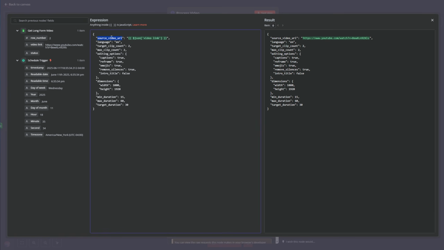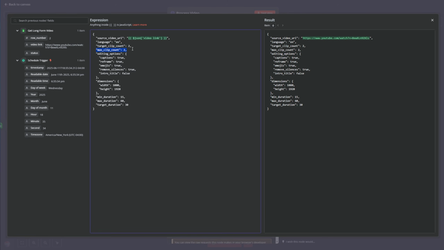First, it gets the source video URL and it's defined on our Google Sheet. So I just dragged and dropped this here. Let me remove it so you can see how it was done. It was like this. I just drag and drop this here and that's it. It's populated on the right. Now we set up the language and we set the target clip count, how many clips we want from this. You can set it up to 2, 3, 4, or any amount that you want.